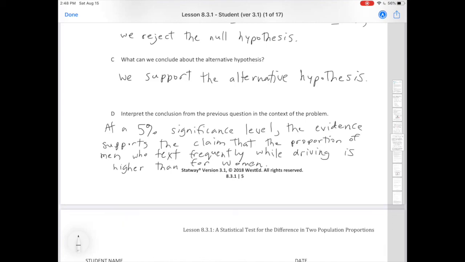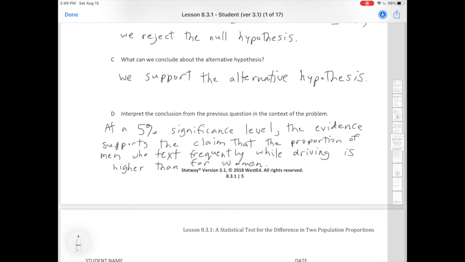If the p-value had been higher instead, we would have failed to reject the null and we would not support the alternative. So what we would write here is that we fail to reject the claim that men and women text at the same rate, right? Or we could say that we do not support the claim that men text more than women, right?